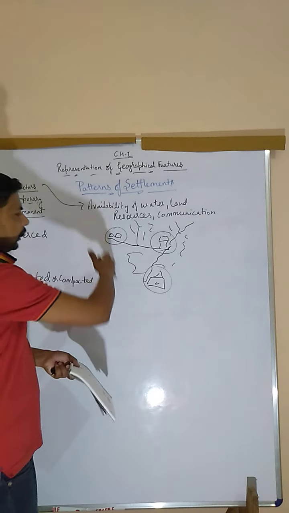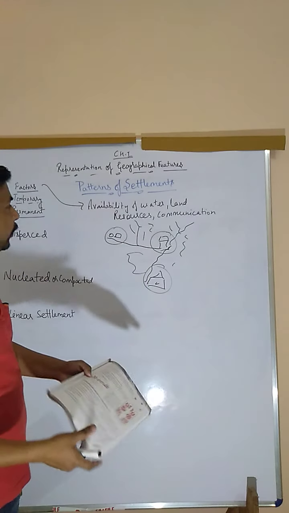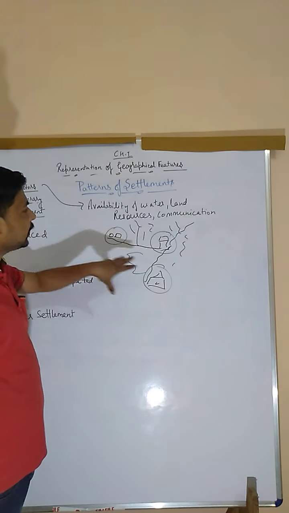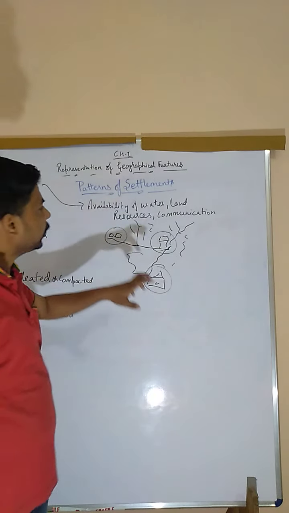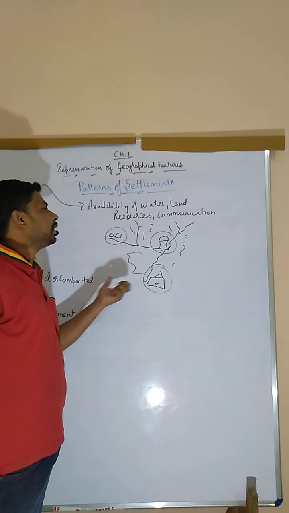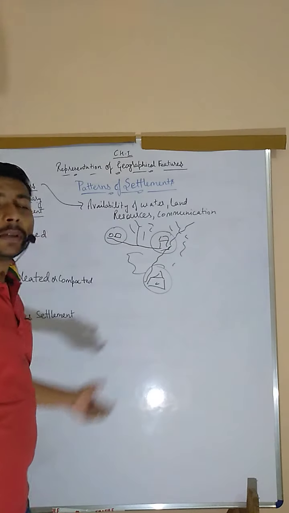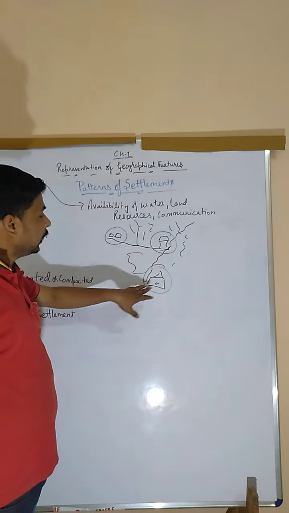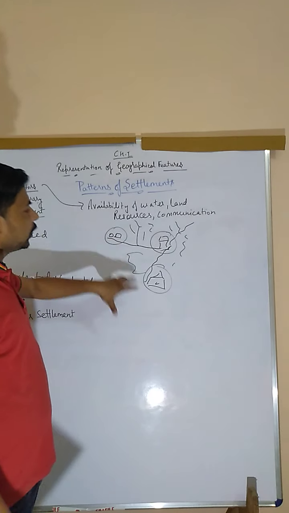There's a hilly region, a hilly valley, and you can see here. So they were dispersed at different places. They are not at a particular place. They were dispersed at different places. So this type of vegetation and this type of settlement, right? Where they are living sparsely and not closer to each other.